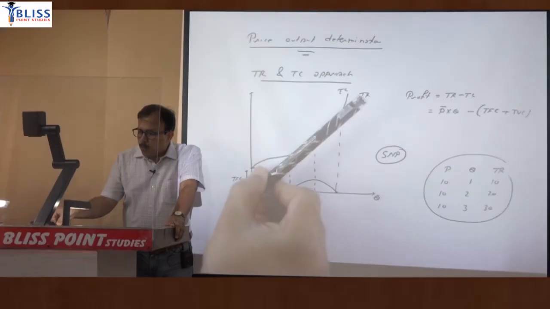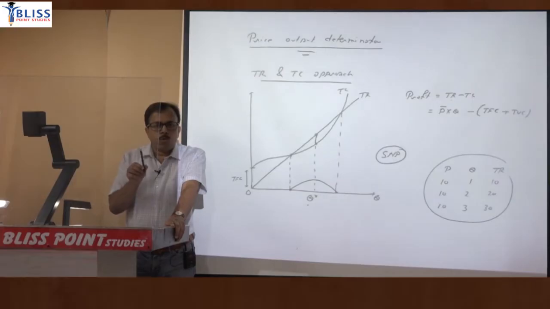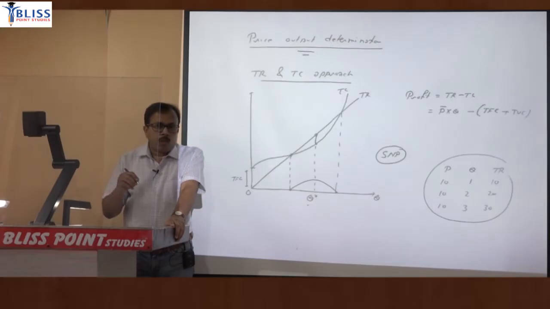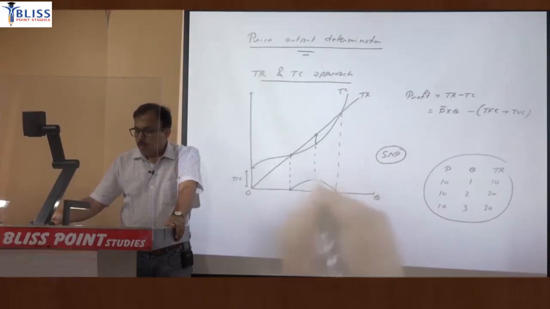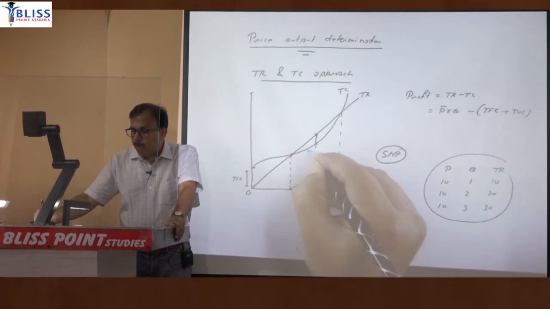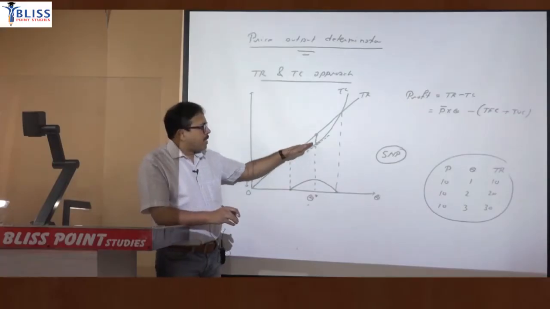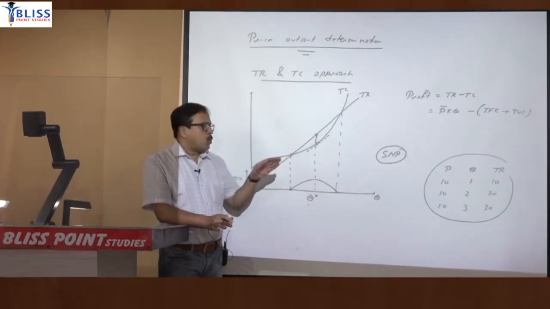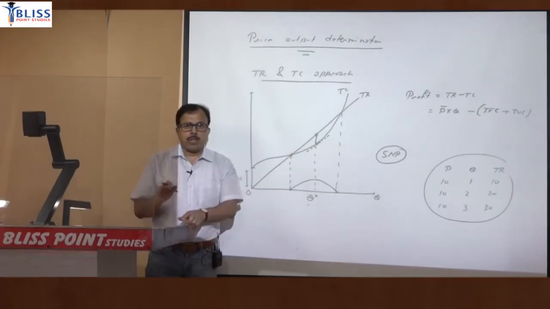Marginal revenue is the slope of this total revenue line. That total revenue line is straight, so marginal revenue is the slope of that line. If you want to get the slope of total cost, total cost is not a straight line, it is non-linear. So if you want to find the slope, you have to draw a tangent at that point. Tangent बनाते because that tangent will be a straight line, और जो straight line होगी उसका slope each point पे same होना है. So you will say that the slope of that tangent will be equal to the slope of that curve at that point.